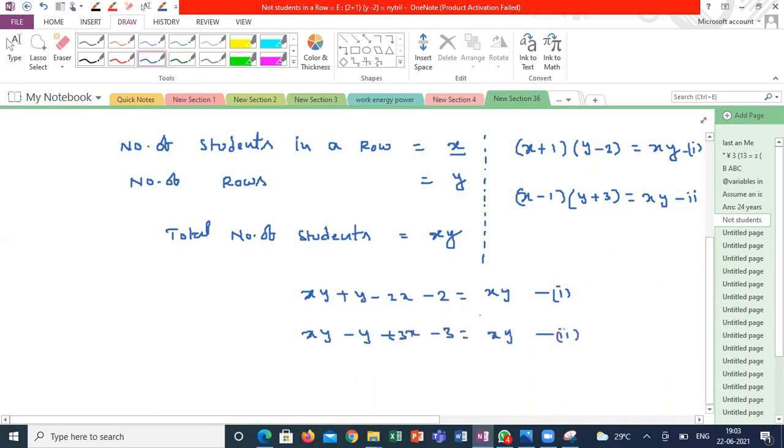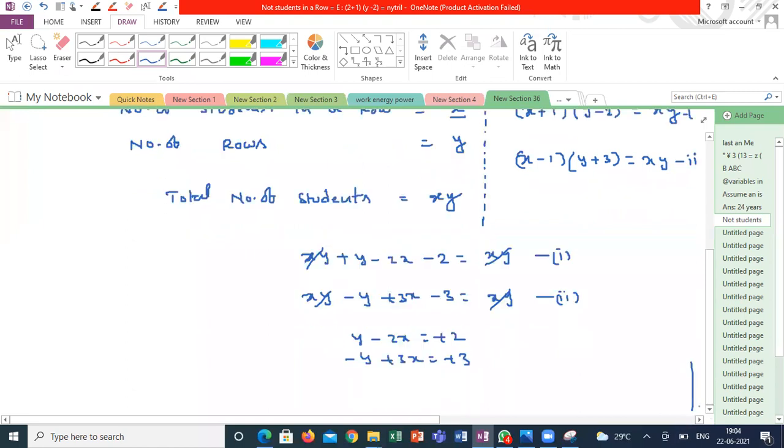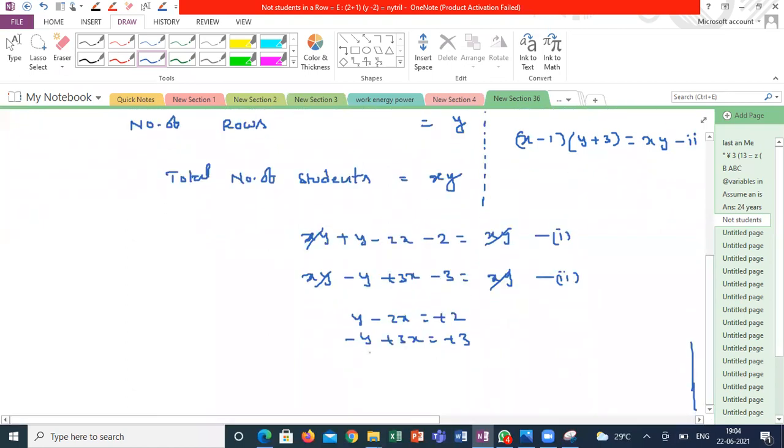XY cancels on both sides. So the final equations are Y minus 2X is equal to 2, and minus Y plus 3X is equal to 3. If I add these two equations, Y is eliminated, so X is equal to 5.